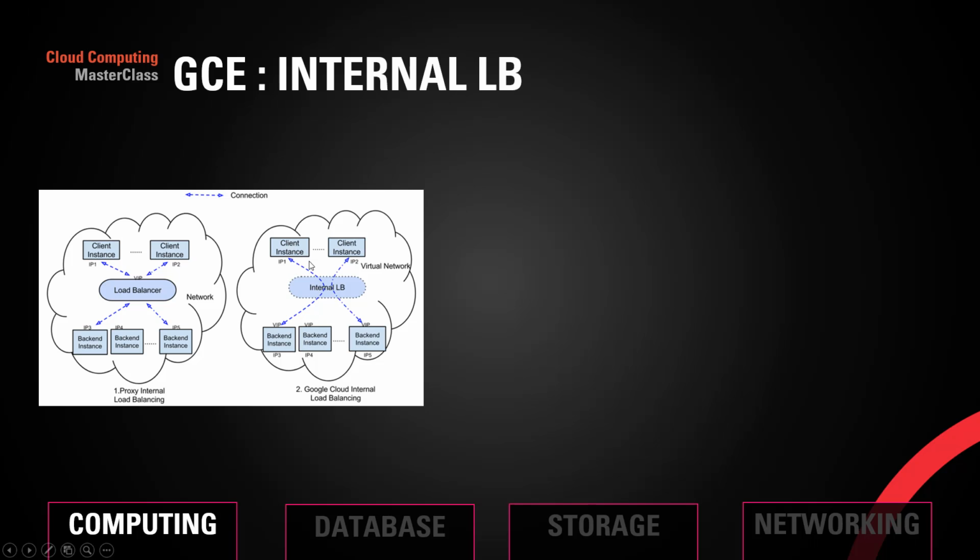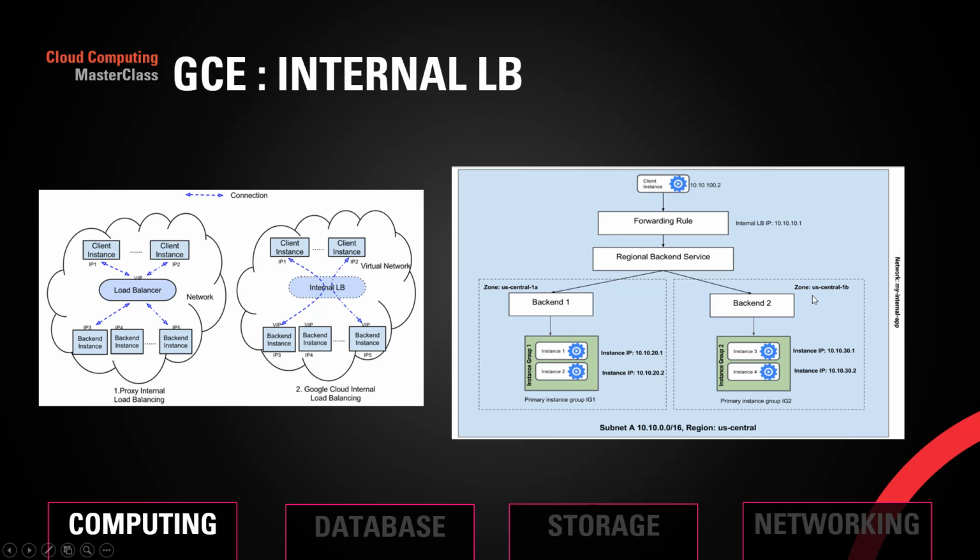So once the connection is established, it is talking to the backend services seamlessly, and there is no hop in the internal load balancer. You can have regional backend services, and the client instance wants to talk to a US Central 1A backend instance, or 1B, and it uses the load balancer to go back.